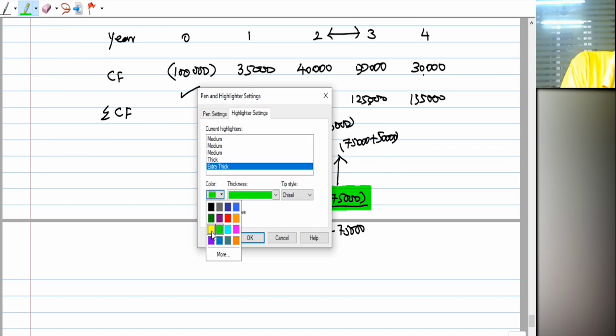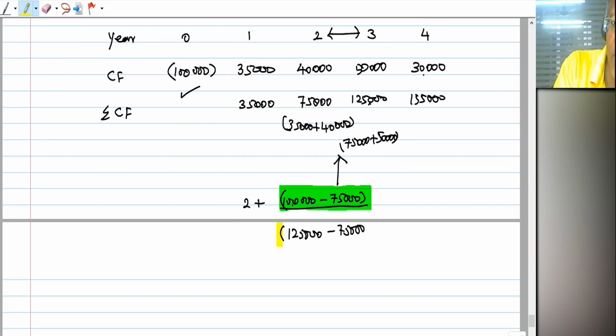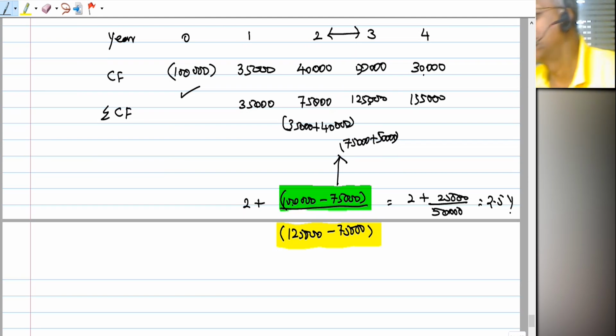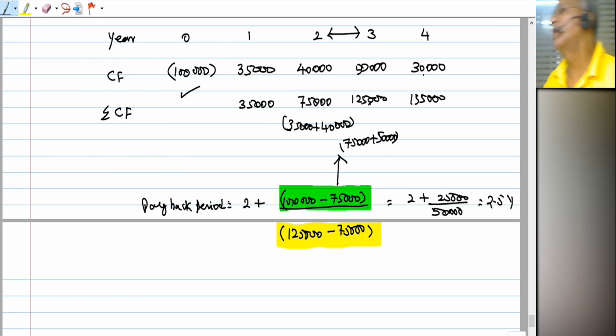Denominator is the range between the third year and the second year. So, which is equal to 2 plus 25,000 divided by 50,000, which is equal to 2.5 years. Are you understanding, all of you? Say yes or no. This is what you call payback period. Payback period is equal to 2.5 years.